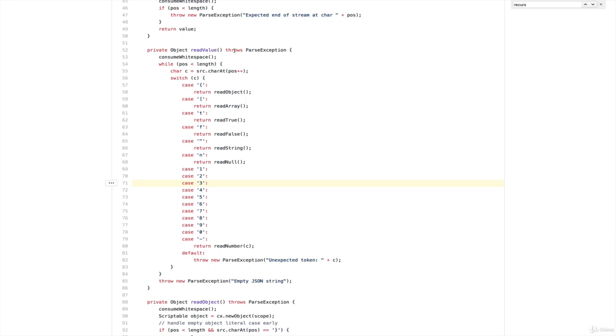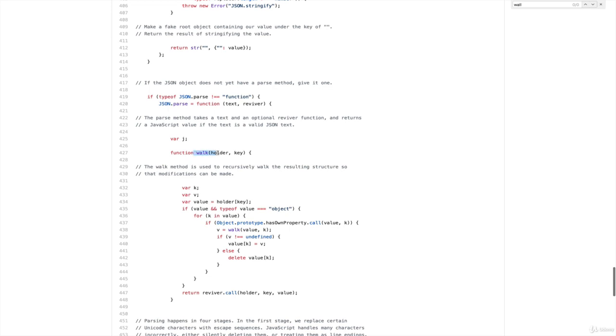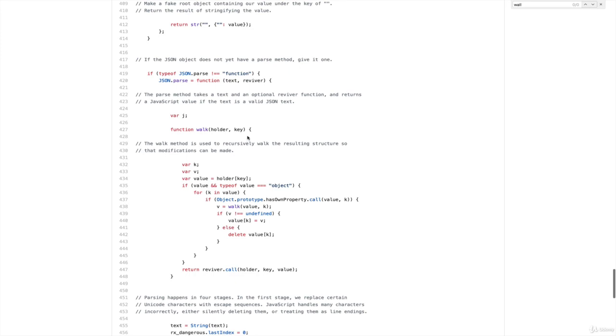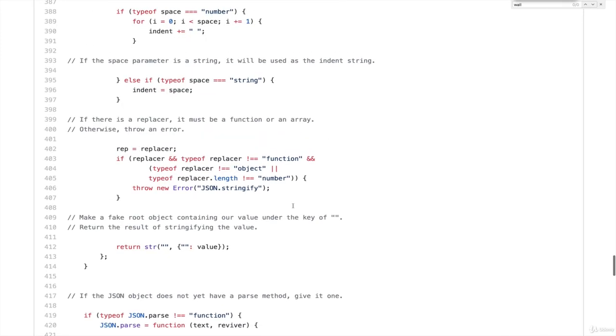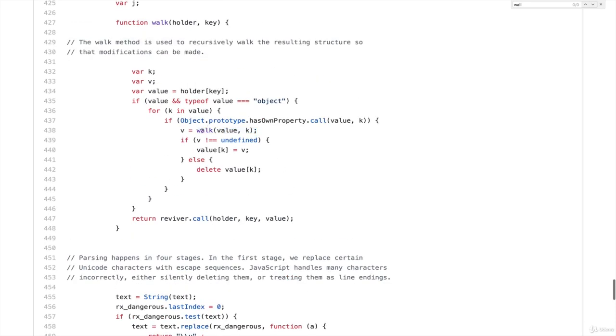But let me show you a simpler implementation, written in JavaScript. This is not actually what's used in any of the browsers because JavaScript isn't written in JavaScript, but here's an implementation to show what it would look like. There's this method called walk, and here's json.parse. Inside of walk, it's calling walk. I don't know if you can see that. Oh no, I lost it. There we are. So walk is called inside of walk. It calls itself over and over.